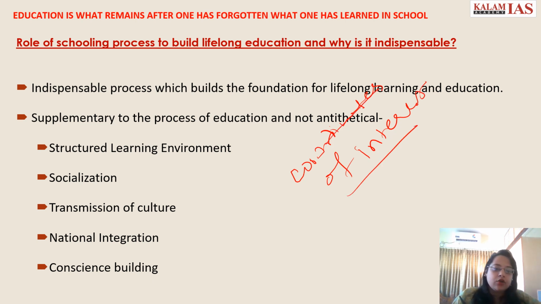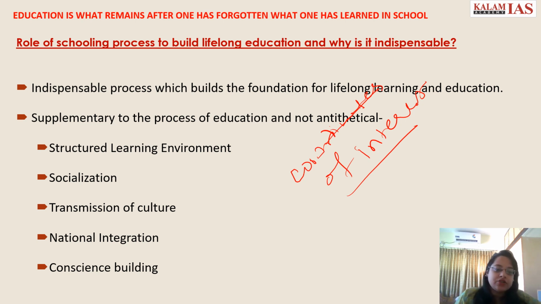And it also introduces students to a diverse group of peers and teachers, thereby helping in the socialization process, the interaction with the peer group and with the teachers in a formal setting like school, which will develop social skills and teamwork among them. It will also help in the development of certain values like empathy, friendship, participation, teamwork, compassion. So in that way, the school can help in the socialization process.